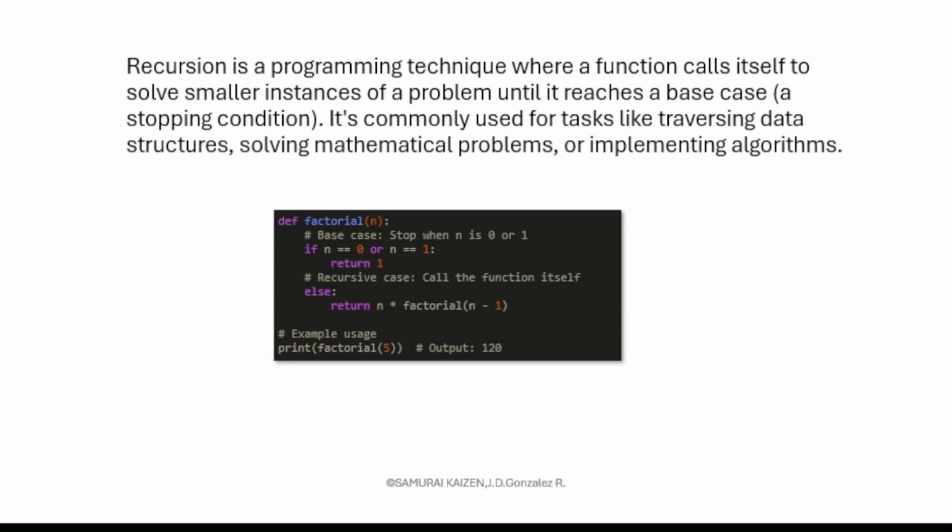Recursion is a programming technique where a function calls itself to solve smaller instances of a problem until it reaches a base case, which is a stopping condition, that it's commonly used for tasks like traversing data structures, solving mathematical problems, or implementing algorithms. Here we have the following code. If you already know something about coding, especially in regards to Python, try to determine which structures are related to this technique of recursion. Pause the video if you want.